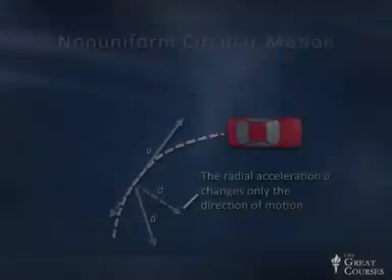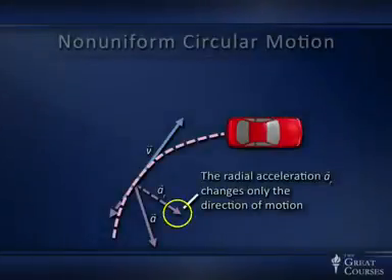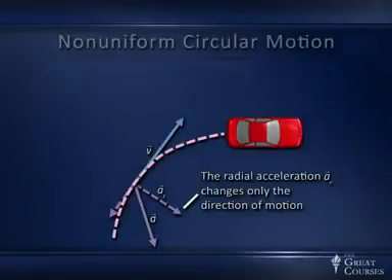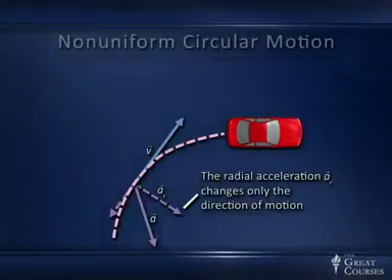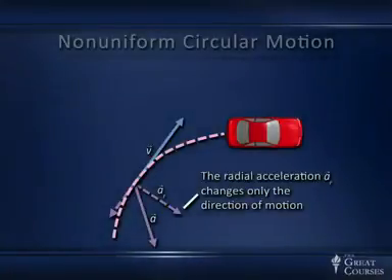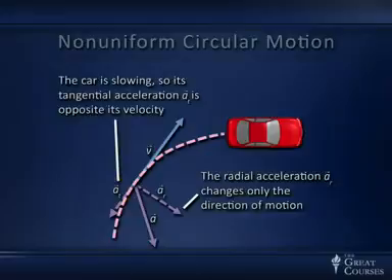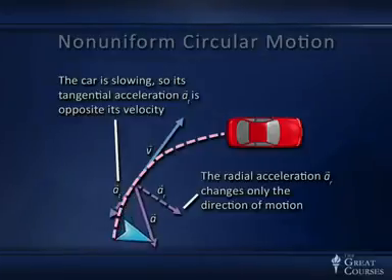Well, in fact, it's convenient in that case to think of two components of the acceleration. There is a radial component pointing toward the center of the circle, and that's associated, in this picture of a car going around a turn, with changing only the direction of the motion. And then there is a tangential component, a component that's along the direction of the circle, and that's changing only the speed. And as you can see here, the net acceleration, which is pointing sort of down and to the right, is the sum of those two vectors.